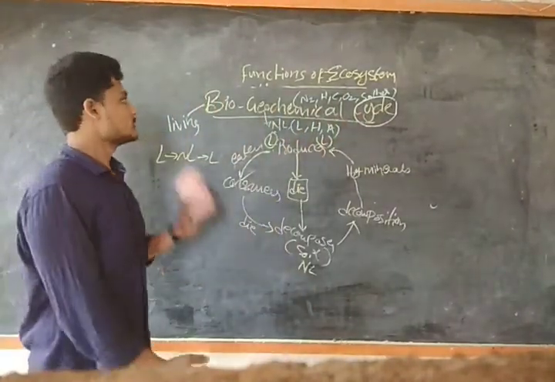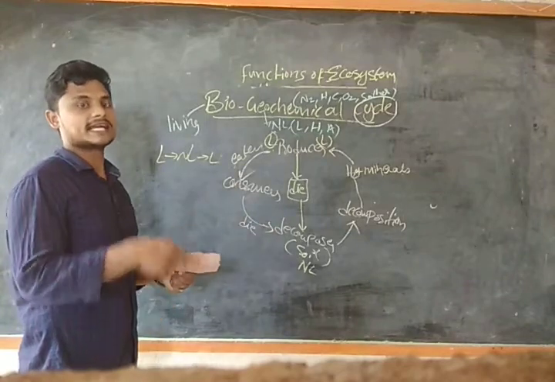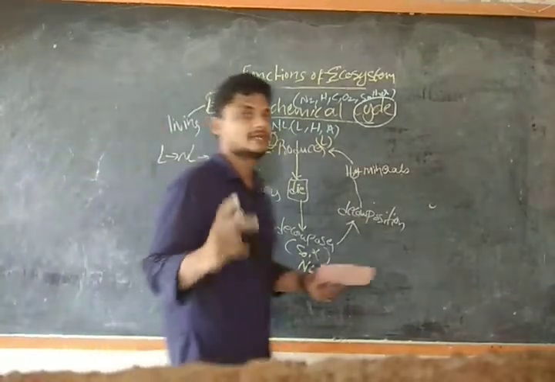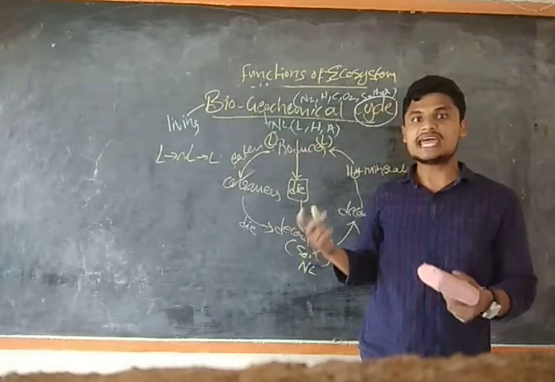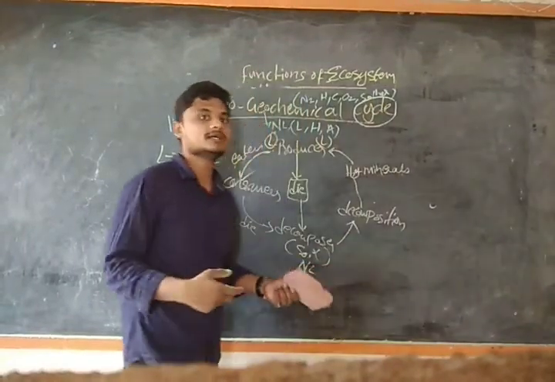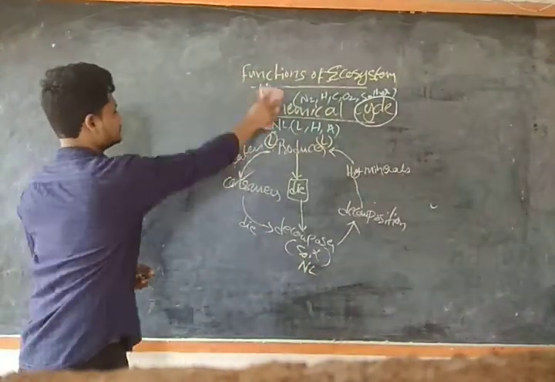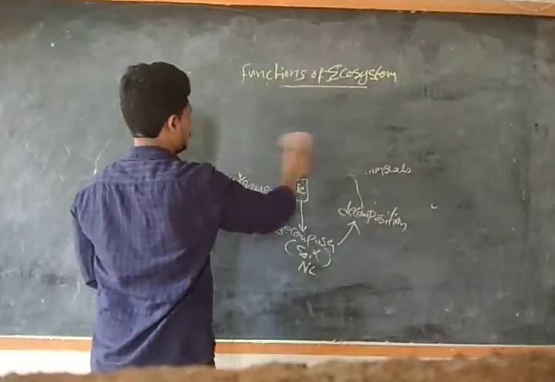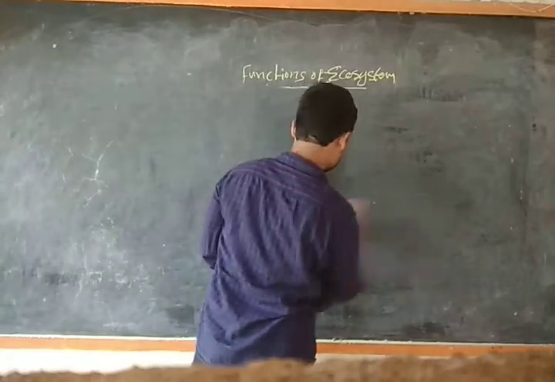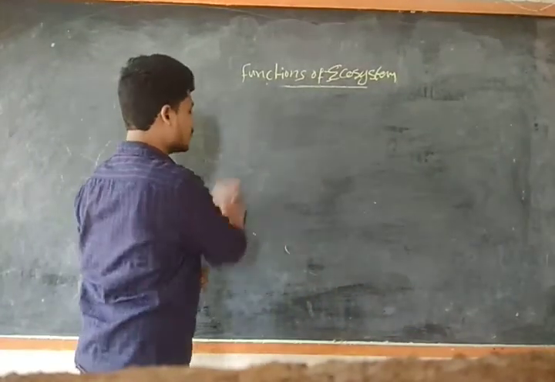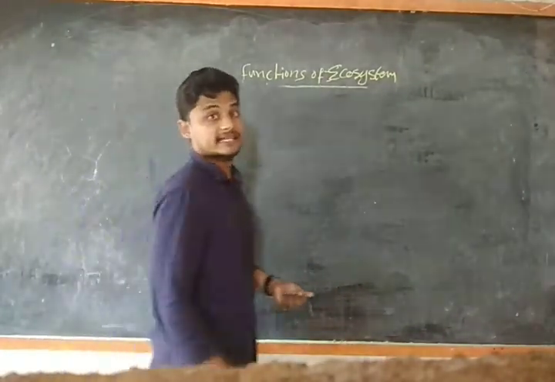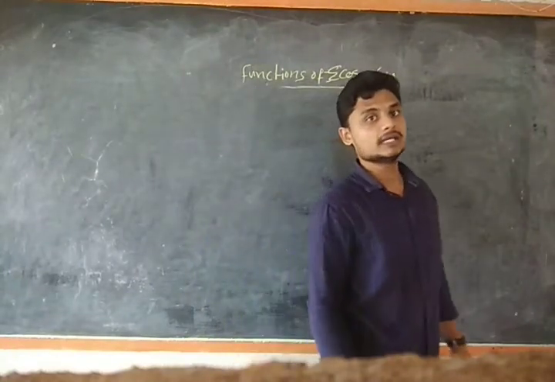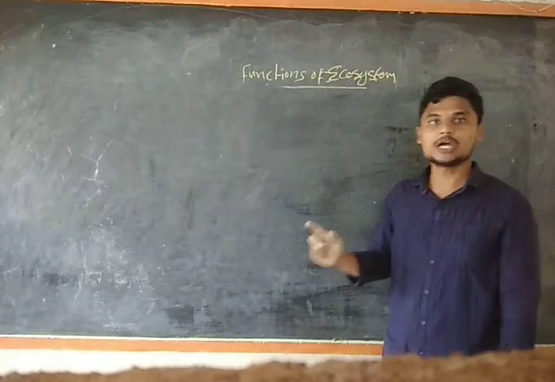Okay, clear? So now we will move to the second topic of this chapter, that is the nutrient cycle. We have done with the energy flow, guys. Now we will move to the nutrient cycle. Okay, nice. A small one more point I will discuss. In energy flow, yesterday we did the pyramid of number, biomass and energy.